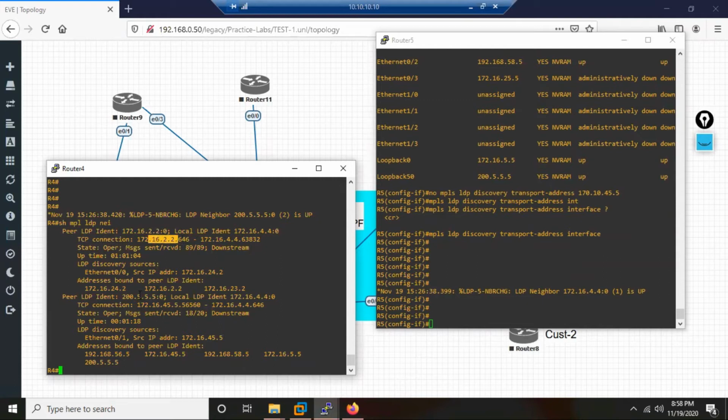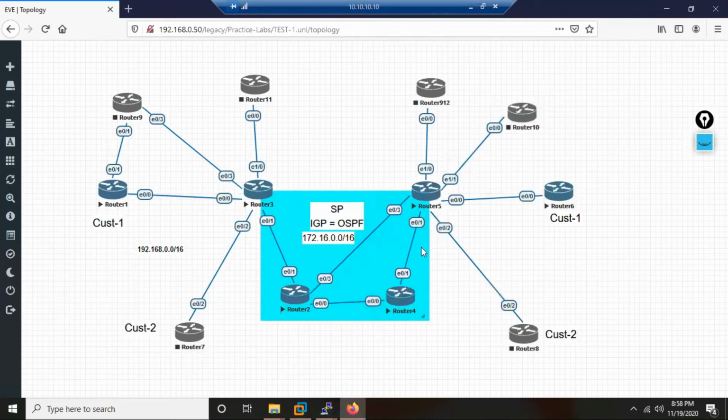But if you see here, he says, okay, my neighbor is this guy. But for TCP, he is using what? 45.5 command. No, E0/3. Where is E0/3? It is E0/1. R4 and R5, they're connected by E0/1. E0/3 is a different interface.